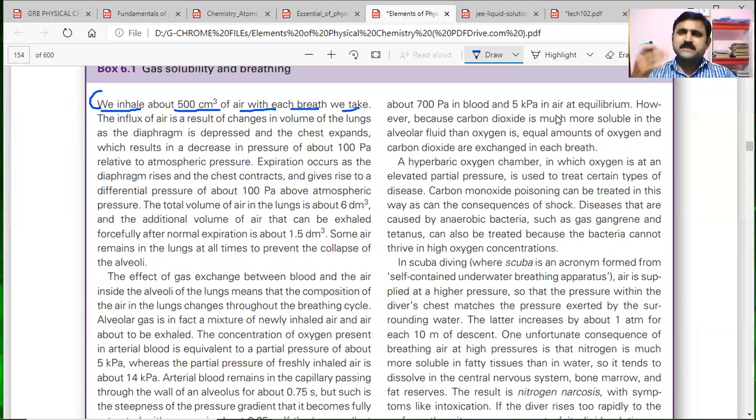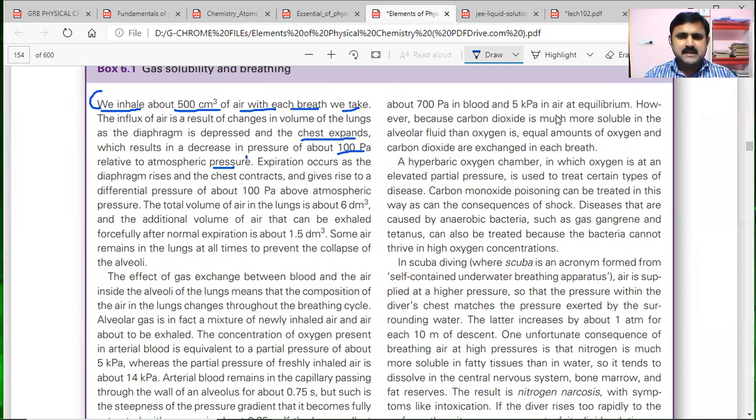The influx of air is a result of changes in the volume of the lungs as the diaphragm is depressed and the chest expands, which results in a decrease in pressure of about 100 pascals relative to atmospheric pressure.